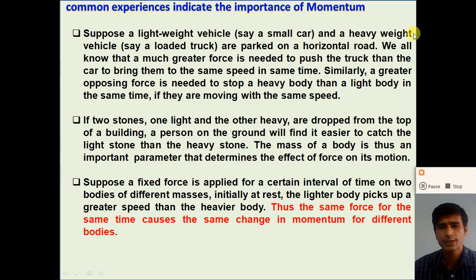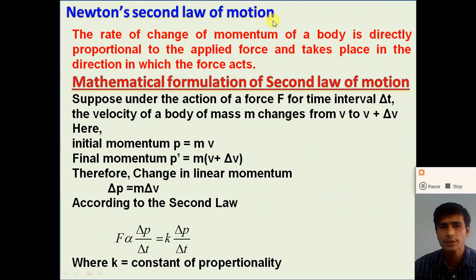This statement is known as Newton's second law of motion. Newton's second law of motion states that the rate of change of momentum of a body is directly proportional to the applied force and takes place in the direction in which the force acts.